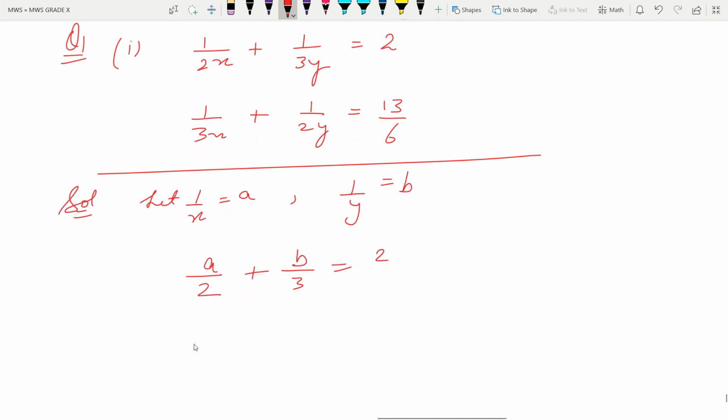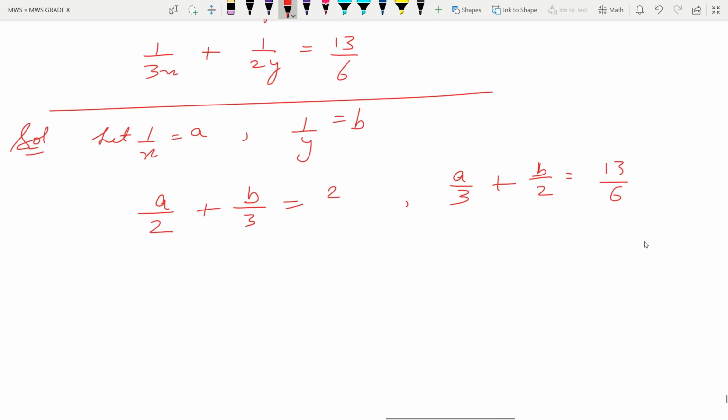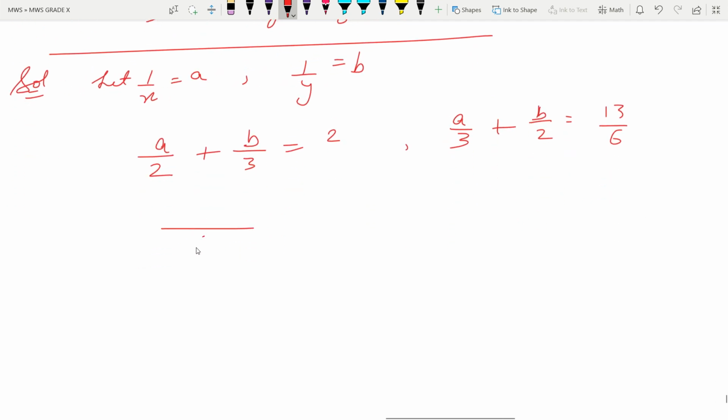Then again here, let us write this side. a upon 3 plus b upon 2 is equal to 13 upon 6. Now this side, 3a plus 2b is equal to 12, and let us solve this side also. 2a plus 3b upon 6 is equal to 13 by 6.